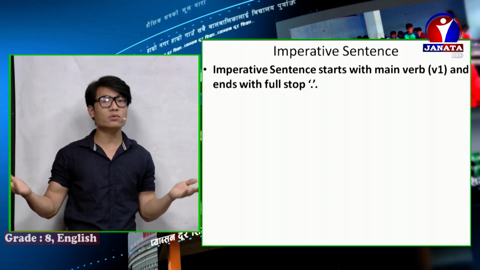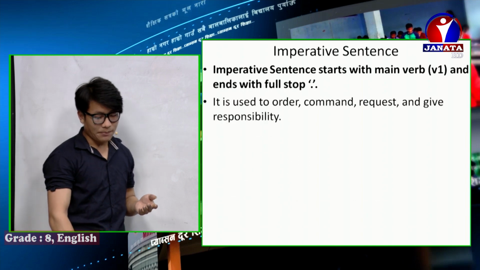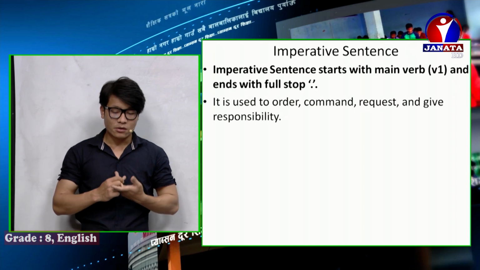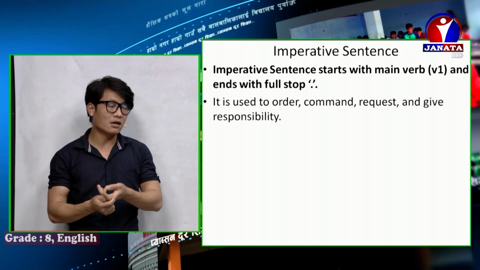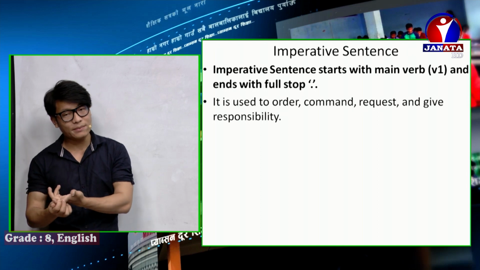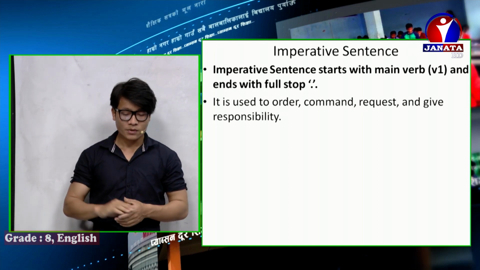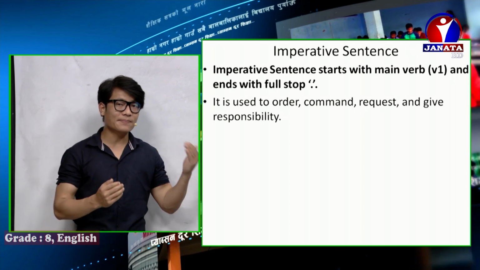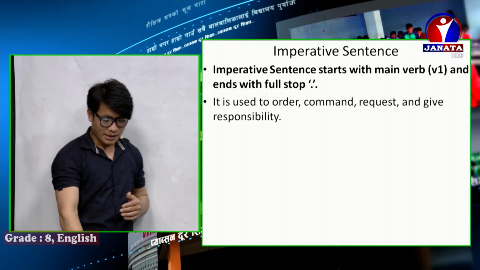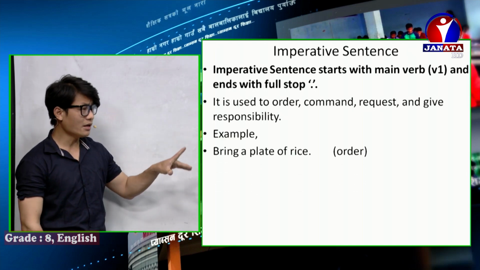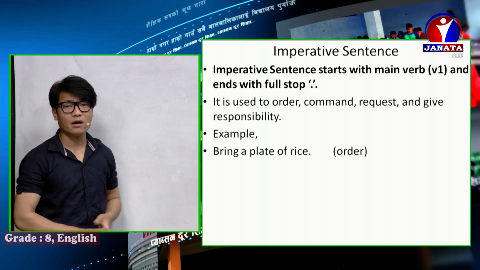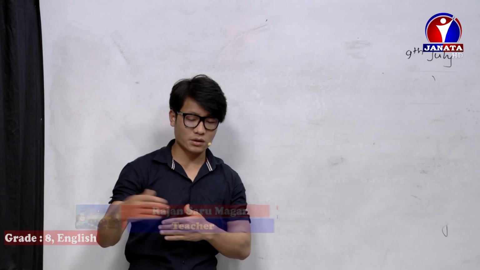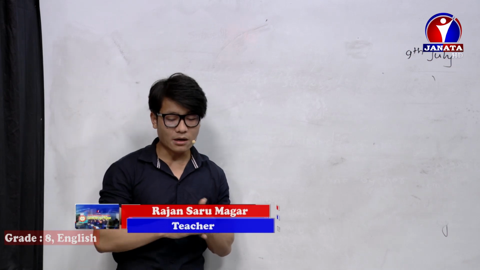And why do we use imperative sentences? An imperative sentence is used to order, command, request, and give responsibility or duty. Let me give you an example here. Bring a plate of rice. This can be an order. Most of the time a boss orders the junior workers.